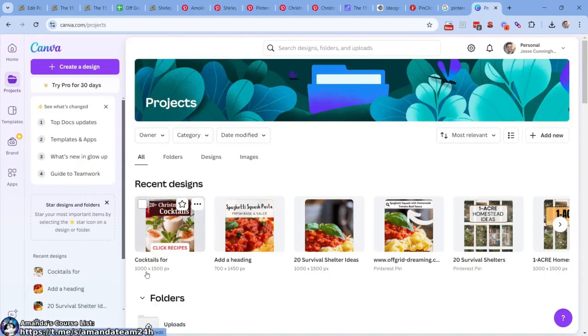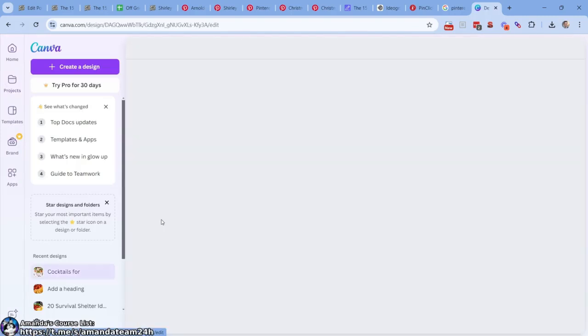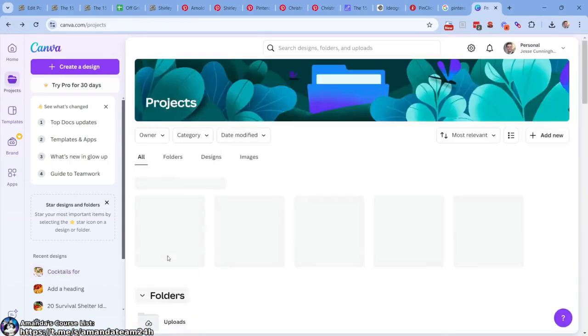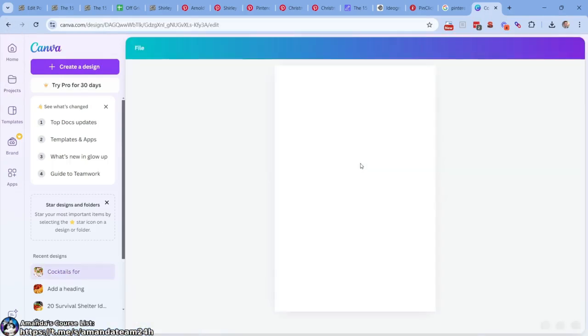So I want, you see it right here, 1000 by 1500 pixels. That's what I want. If we're going to do Canva and we're going to take all the energy to do it, we might as well do 1000 by 1500. Is that what it was? Or is it the other way? Yeah, 1000 by 1500. A tall image. Pinterest likes this dimension. Great.